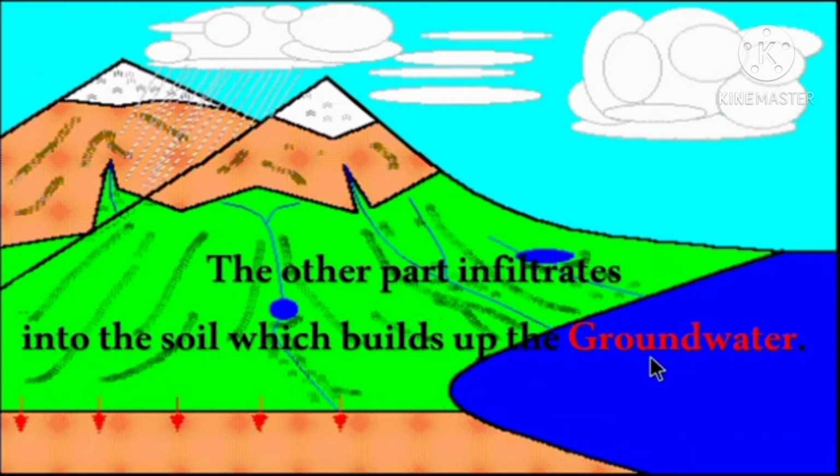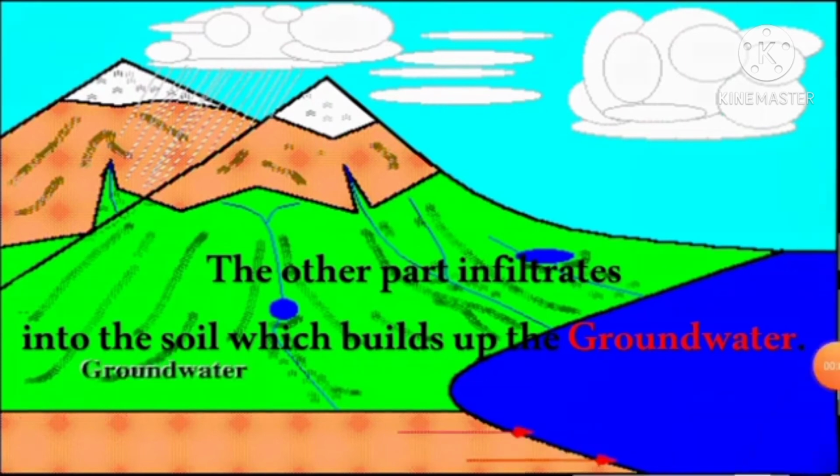Some will be flowing on the surface of the earth, and that is called runoff. And the other part infiltrates into the soil. It can penetrate into the soil. Such water forms groundwater.